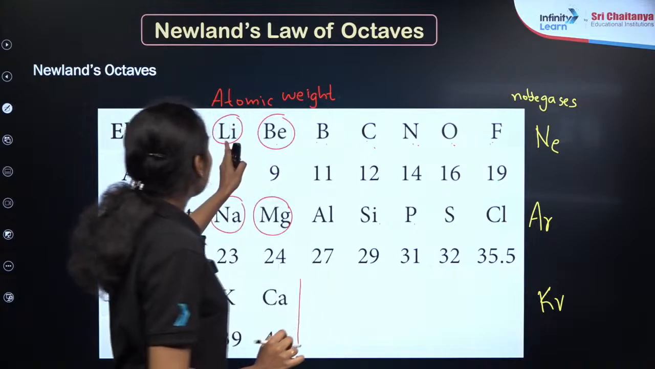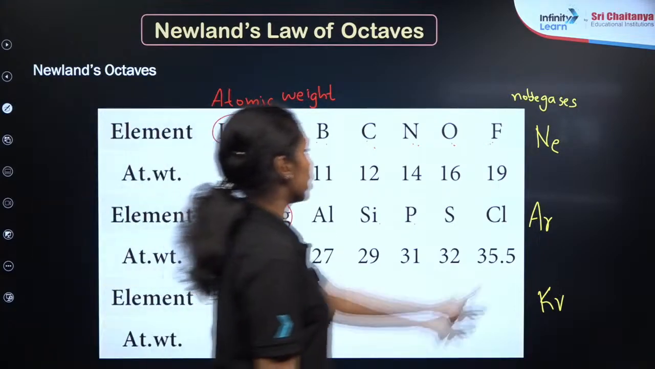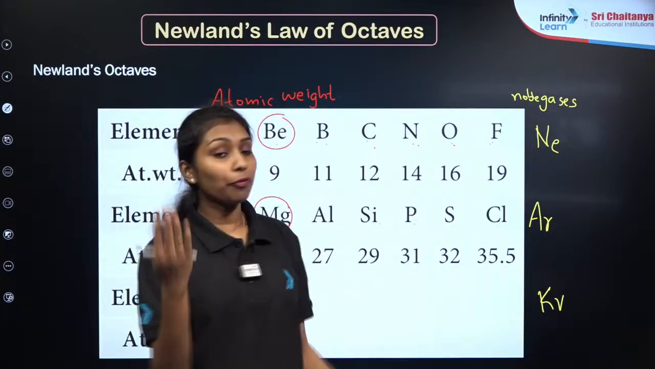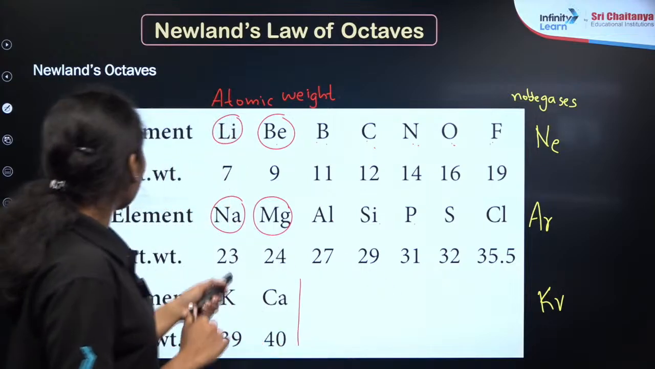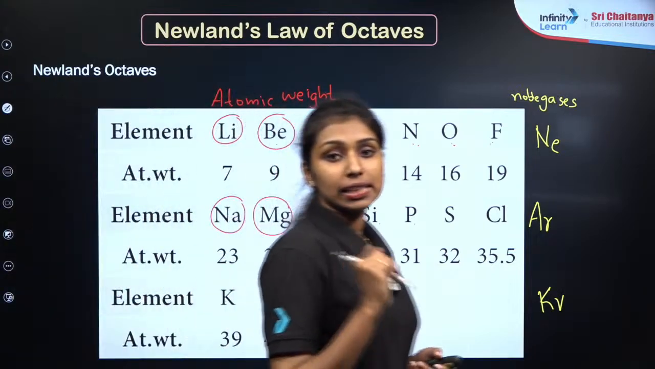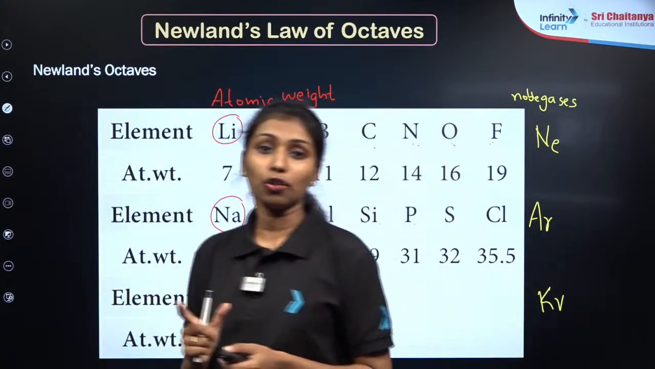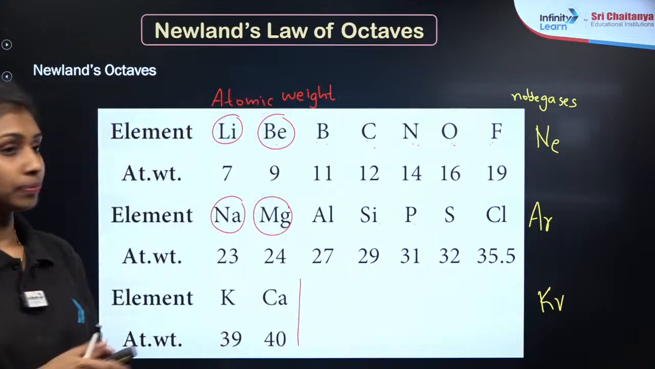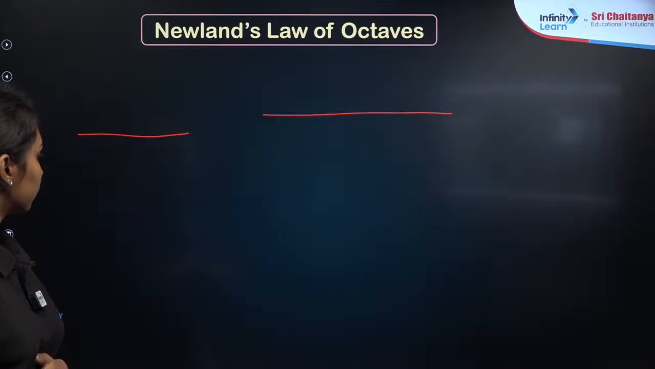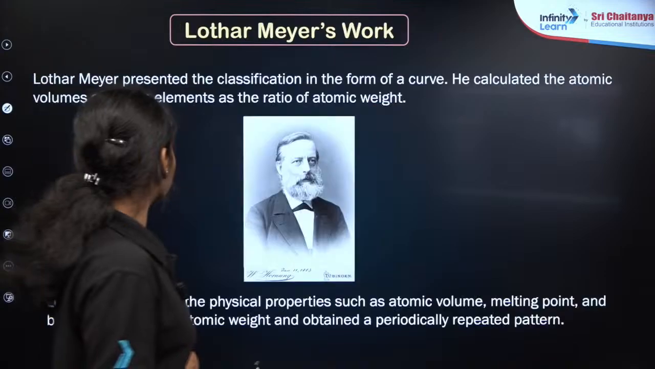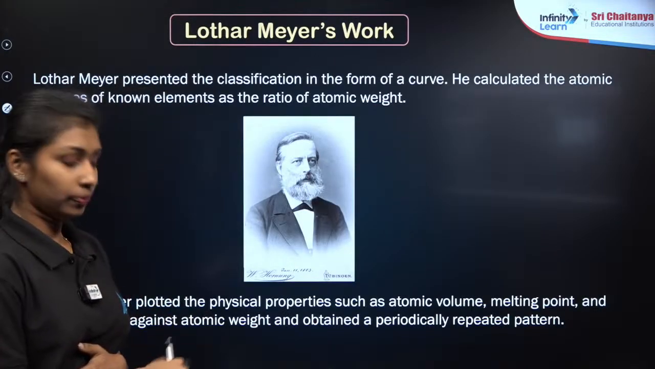we can say that lithium has a resemblance in properties with neon. But in practice, neon is different from lithium, which fails to explain the existence of noble gases in the periodic table. This is the major drawback of Newlands' law of octaves. Clear?